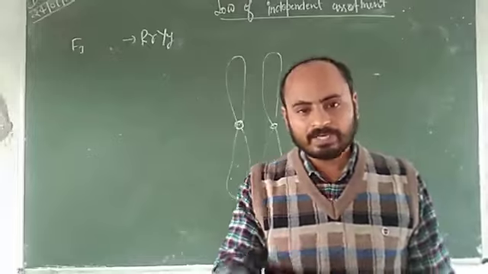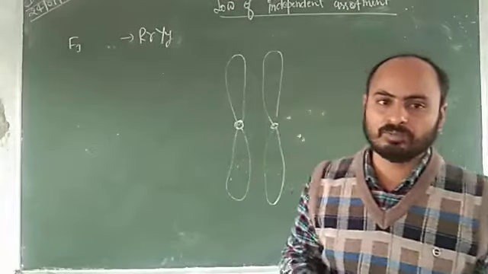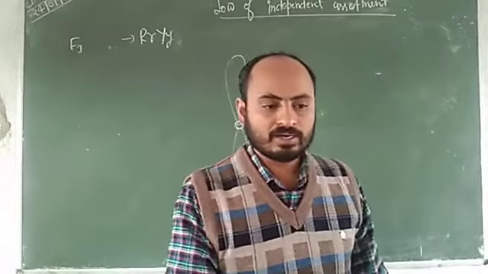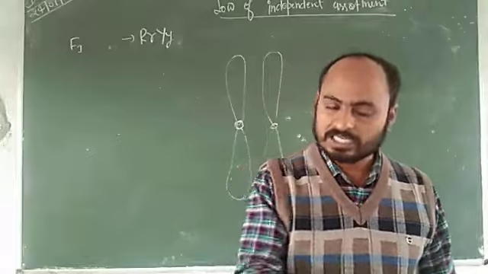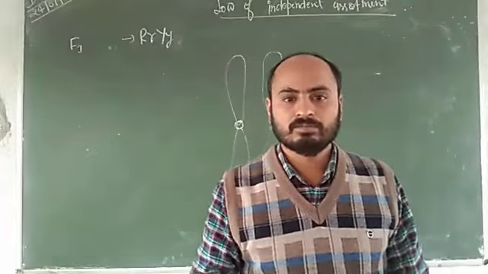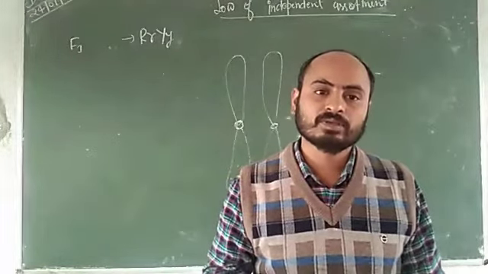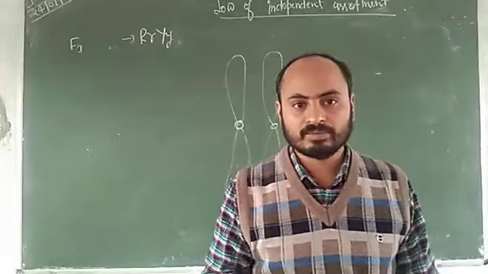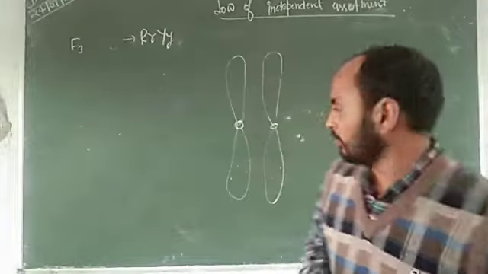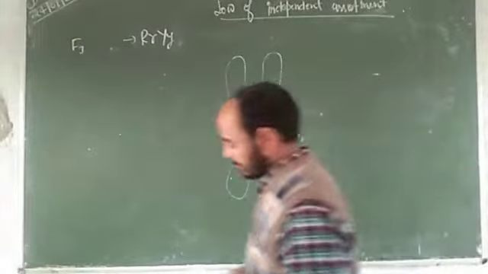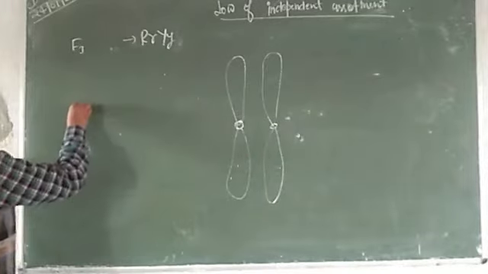So during gamete formation, chromosomes are segregated with their pairs.